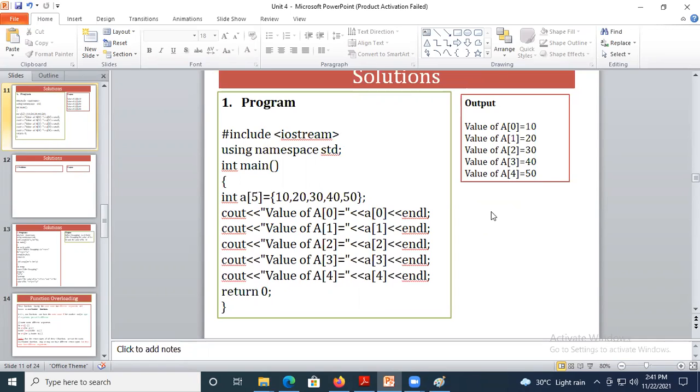Remaining, do it fast. Yes, I got two more.